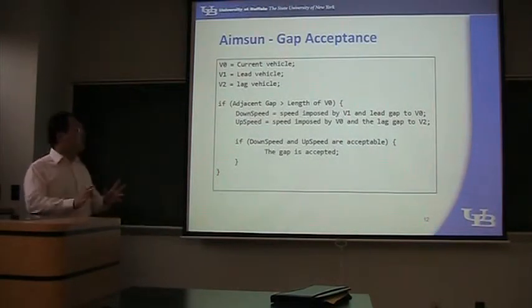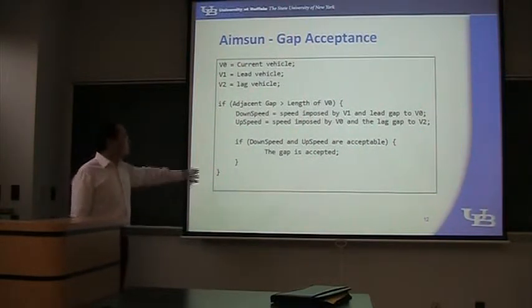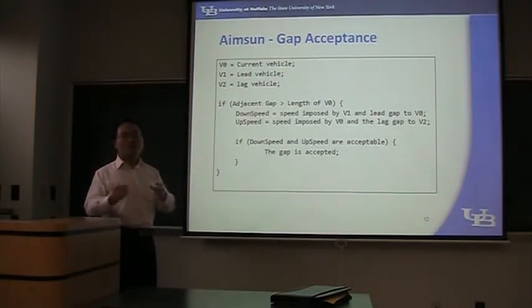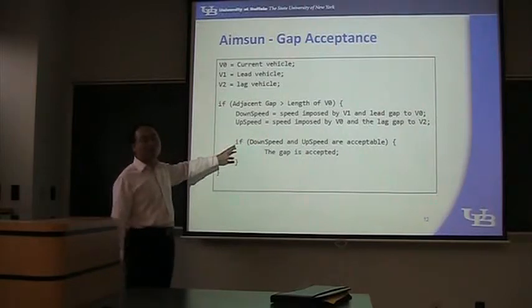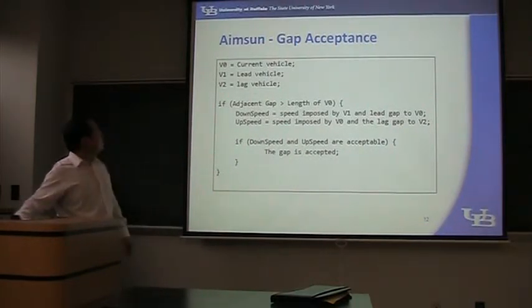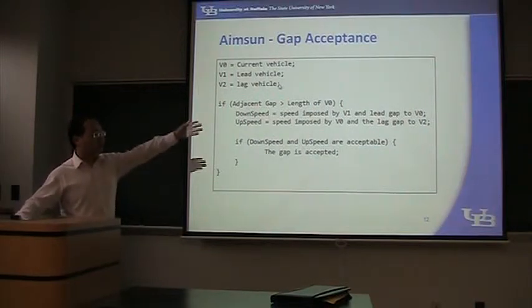Now, I have already talked about the discretion or lane changing. Now I want to talk about the gap acceptance. The original gap acceptance model in MSUM, in the manual, was very tedious. It's very long, and I have shortened it, so it may be easier for you to understand. First, we define three vehicles: current vehicle V0, lead vehicle V1, lag vehicle V2.